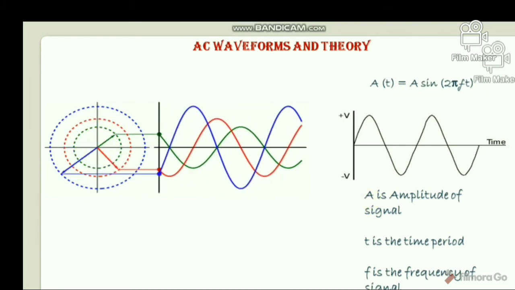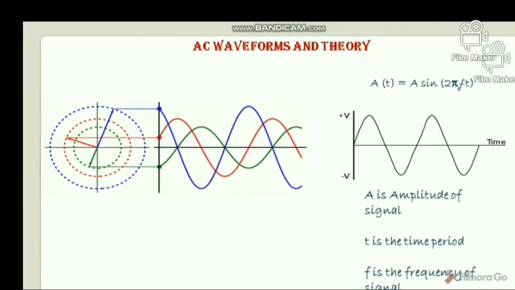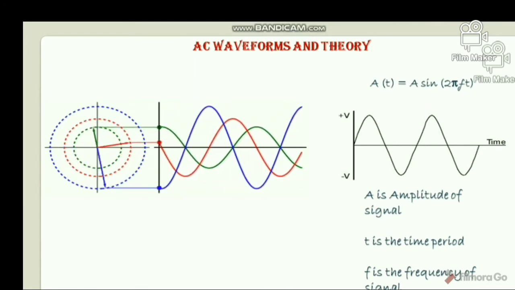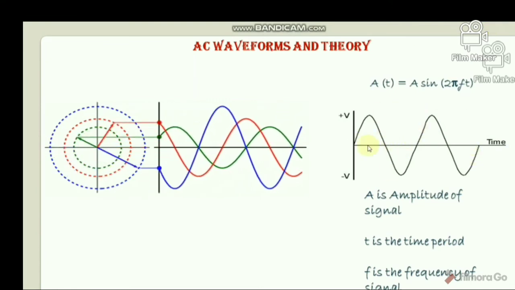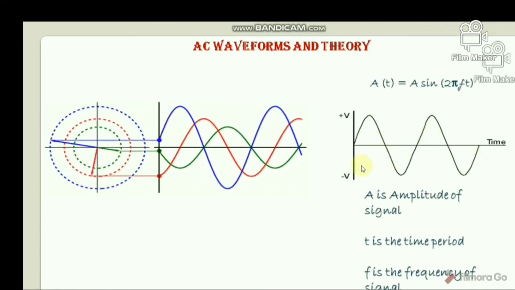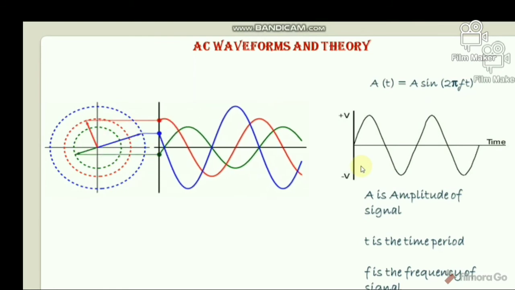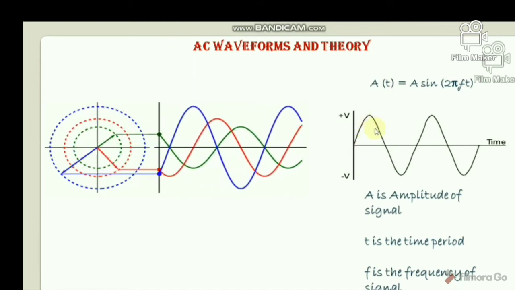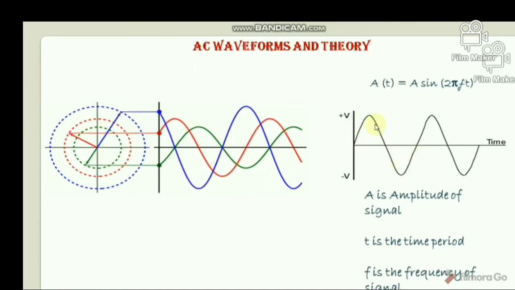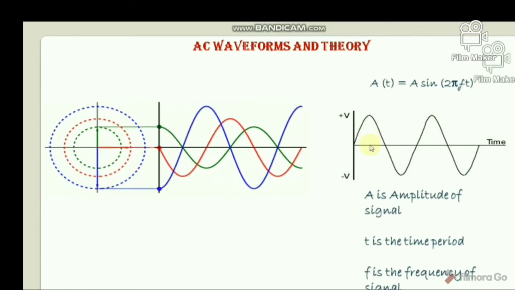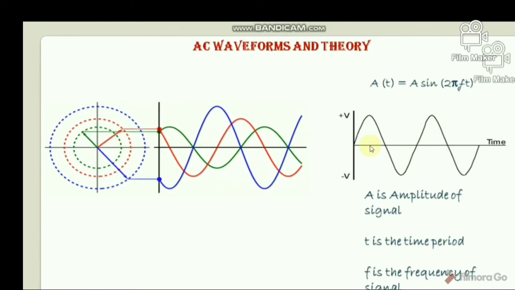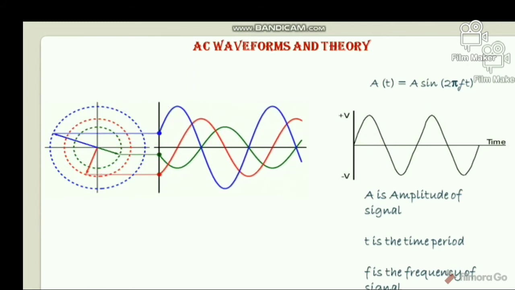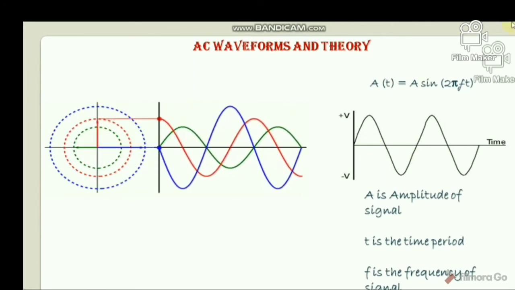and in general the AC waveform will be shown like this. So the AC waveform has the same amplitude in both the positive half and negative half cycle. Look here. So the amplitude of the waveform will be measured with respect to time. That is why the AC waveform is time dependent. What amplitude is, I will discuss later.